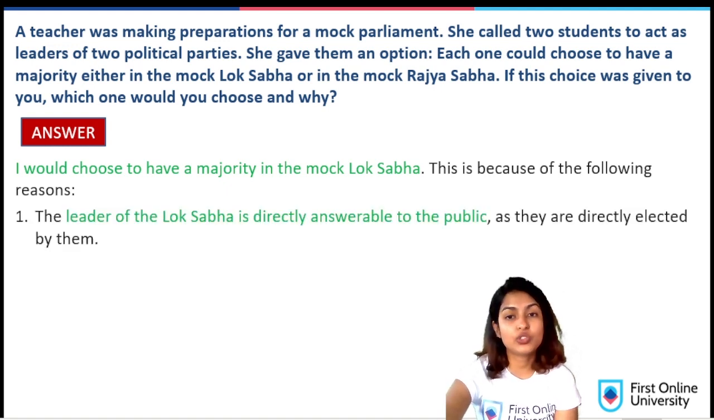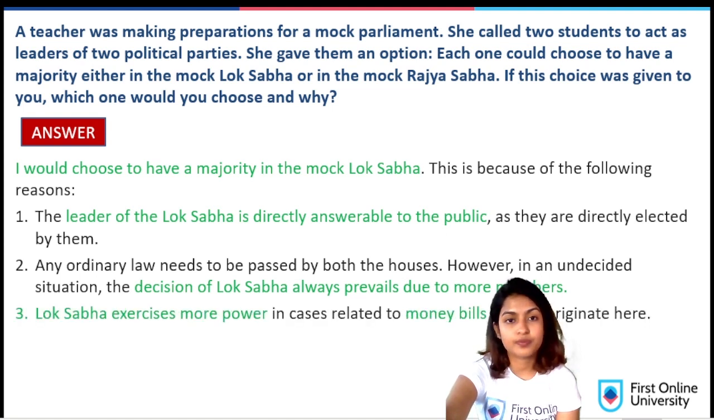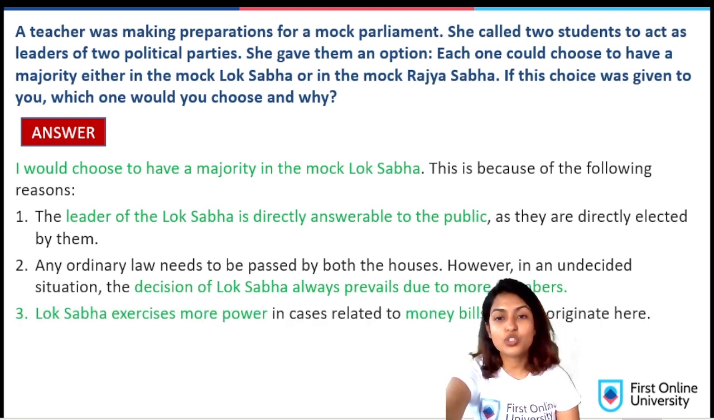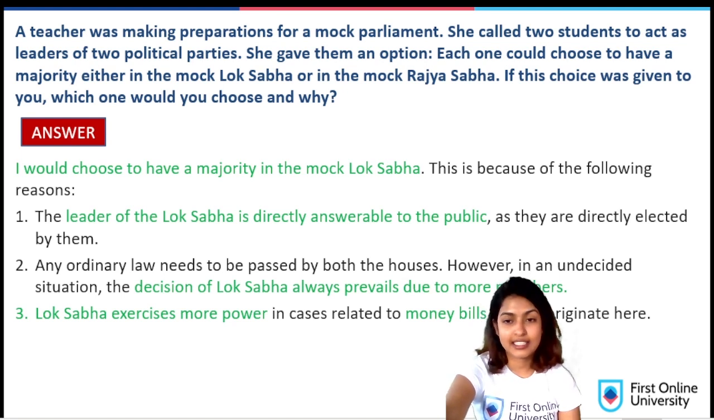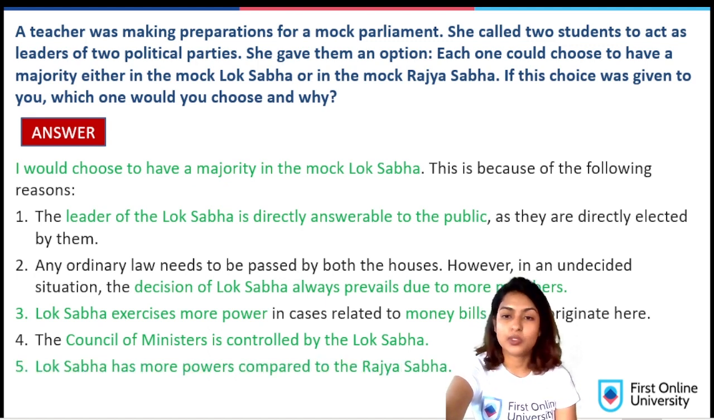Because the members of the Lok Sabha are directly answerable to the people and the public as they are directly elected by them. Any ordinary law needs to be passed by both the houses. However, in an undecided situation, the decision of Lok Sabha always prevails due to more members. Lok Sabha exercises more power in cases related to money bills as they originate here. The Council of Ministers is controlled by the Lok Sabha. Lok Sabha has more overriding powers compared to the Rajya Sabha.